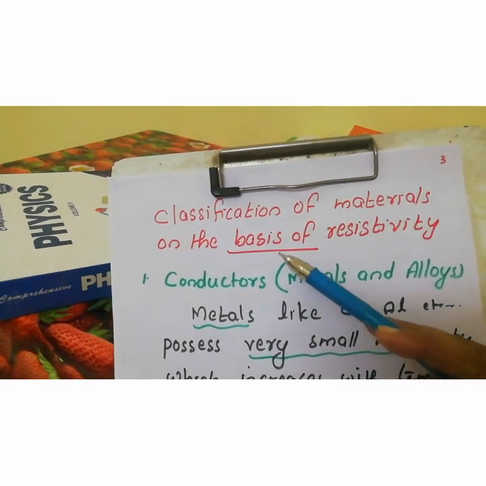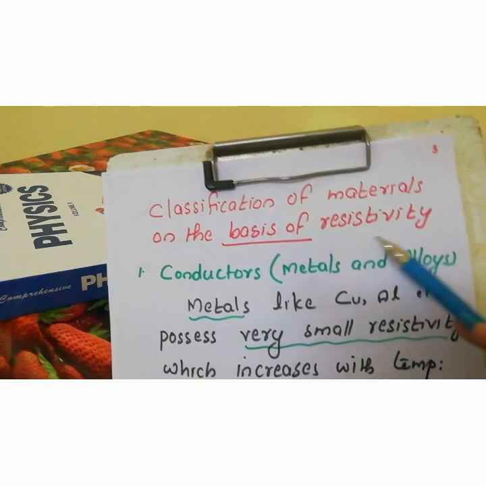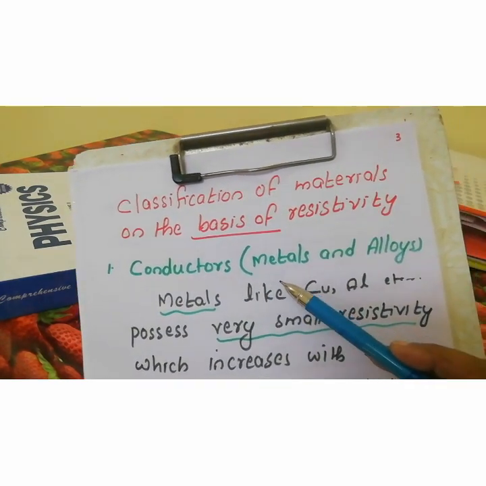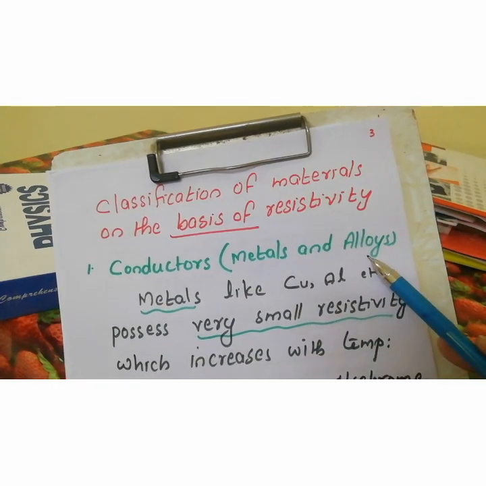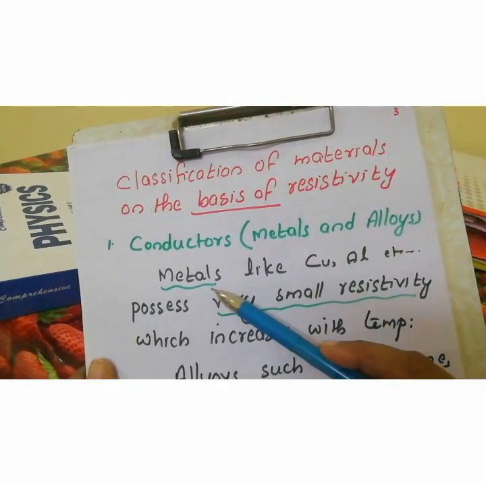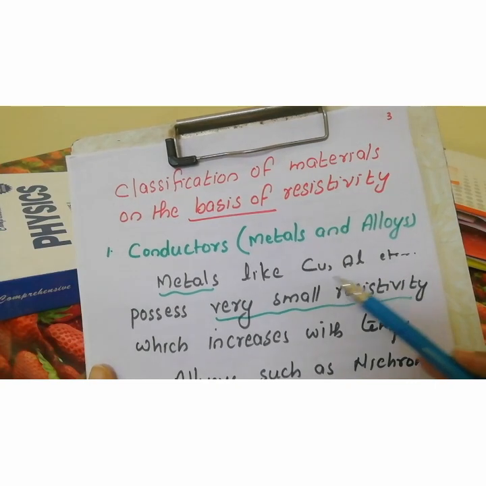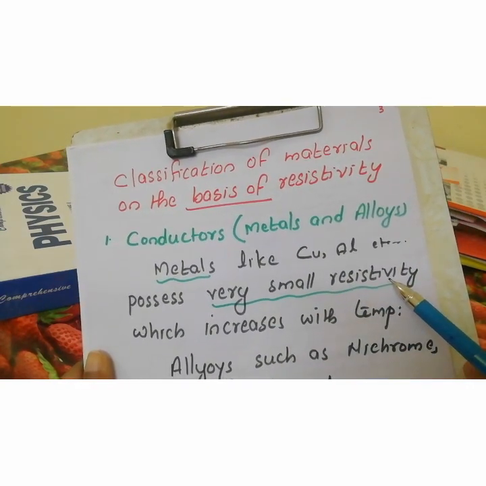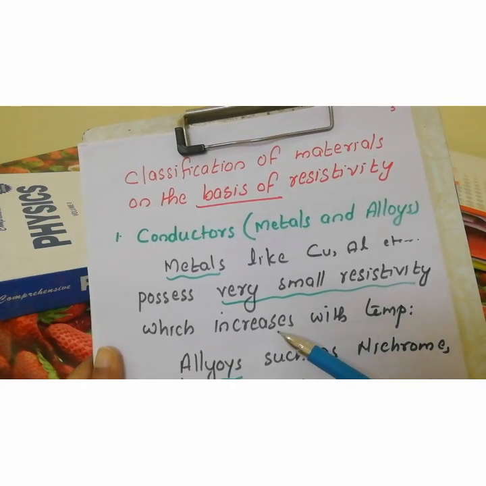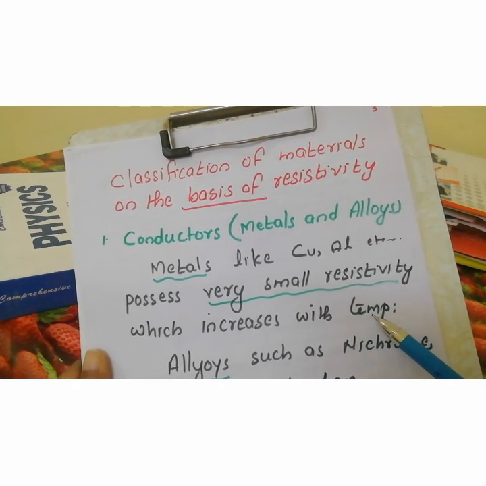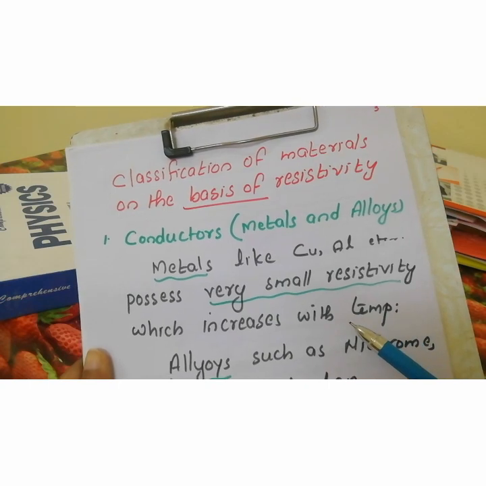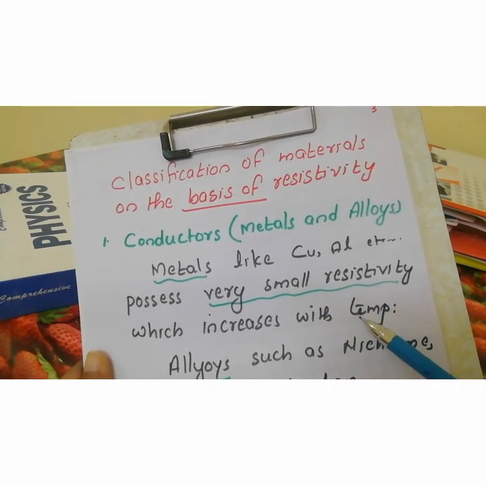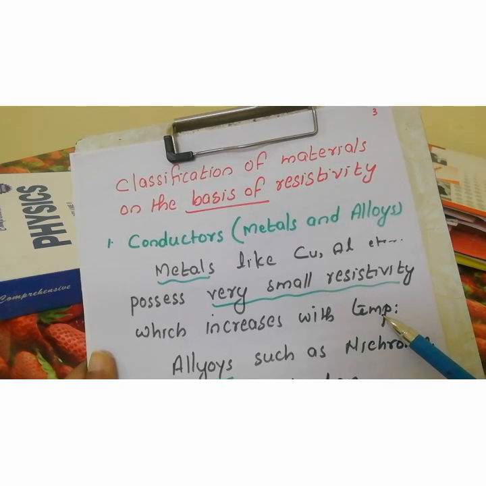Now, classification of materials on the basis of resistivity. First one, conductors. In that conductors group, metals and alloys are also there. In the case of metals, you know different types of metals, copper, aluminum, etc. They possess very small resistivity and this resistivity increases with the temperature. That means the resistivity of metals, conductors increases with the temperature.